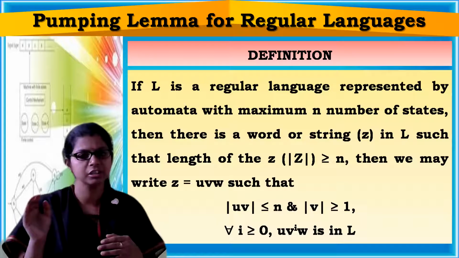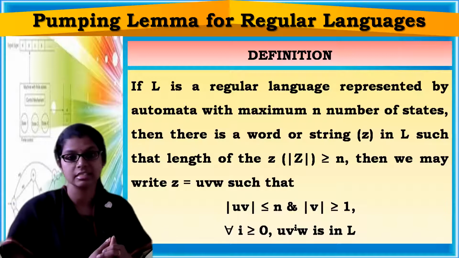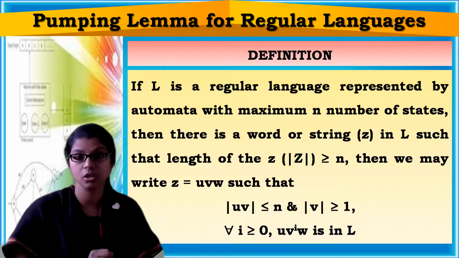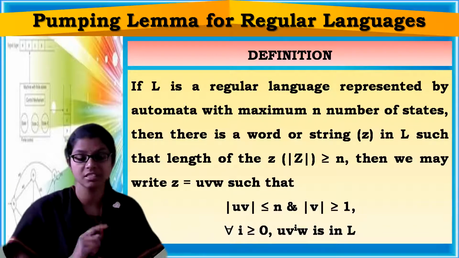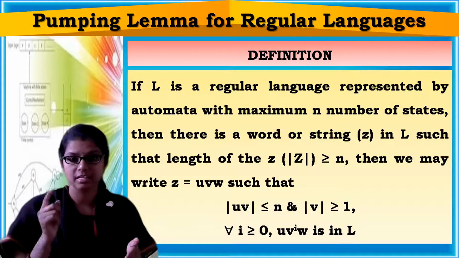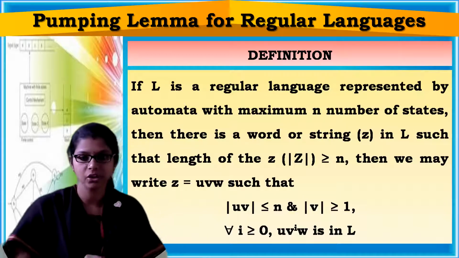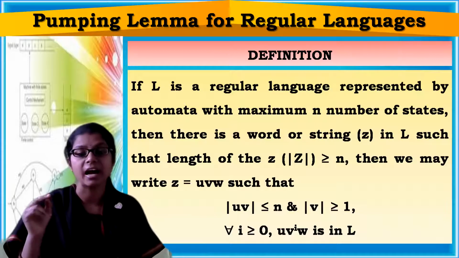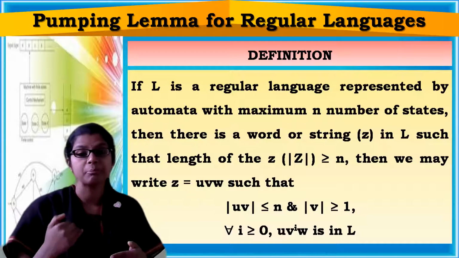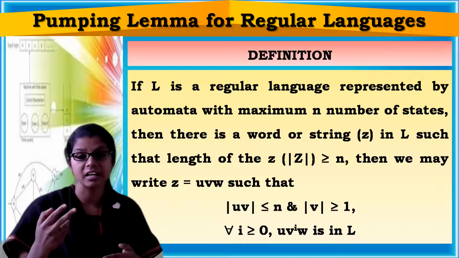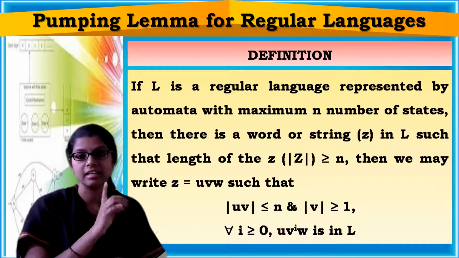L is a regular language with maximum n number of states. Then there is a string Z whose length is greater than or equal to n. Then you can divide that particular string into three parts, U, V, W, in such a way that the length of UV should be less than or equal to n and the length of V should be greater than or equal to 1. Now, for all i greater than or equal to 0, U V power i W belongs to your L. This condition is satisfied when L is regular.